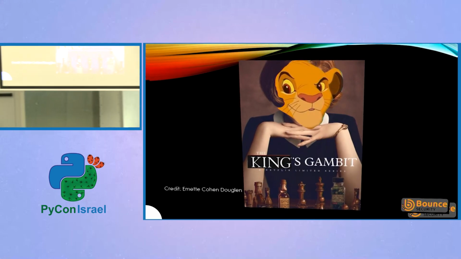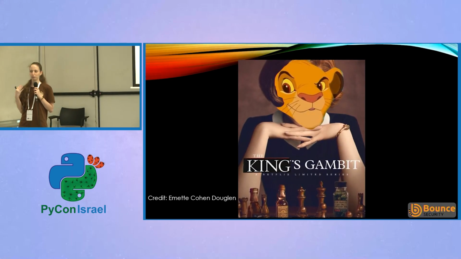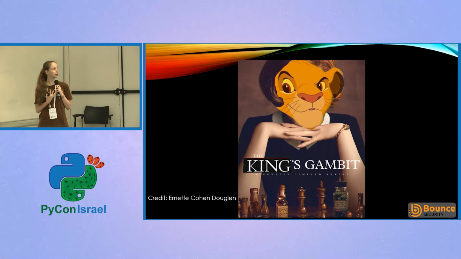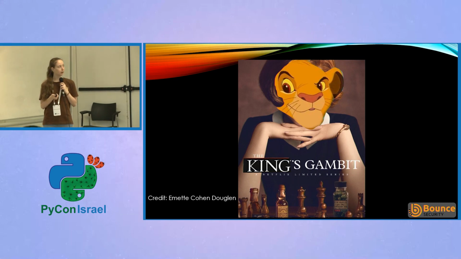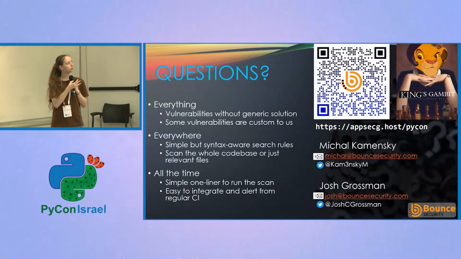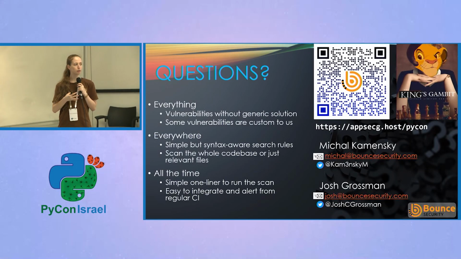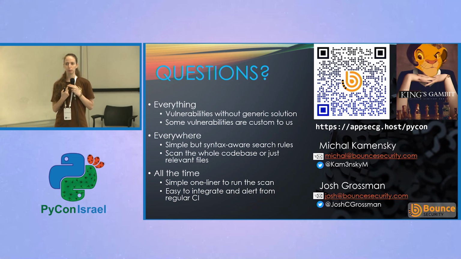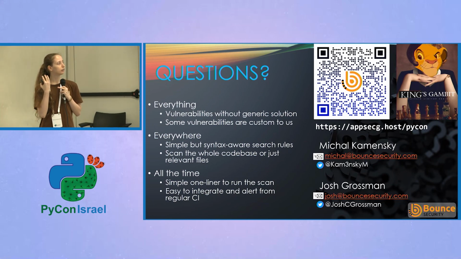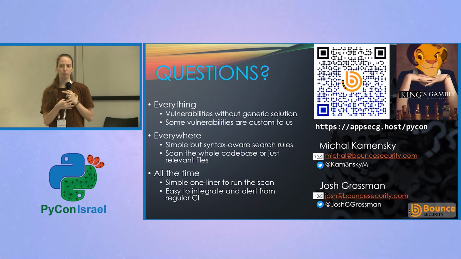So we hope you learned today how to help your cats play chess securely. And we have here a QR code that goes to our repository where all the rules and the sample code are, and our slides are there as well, so you'll be able to go through them.